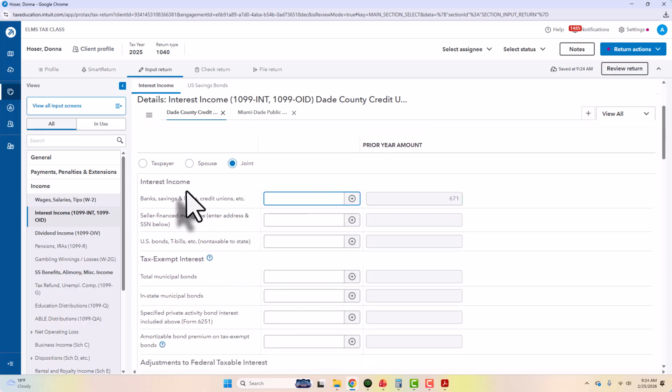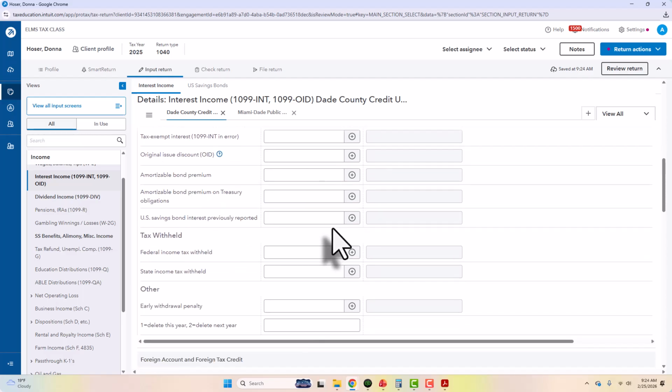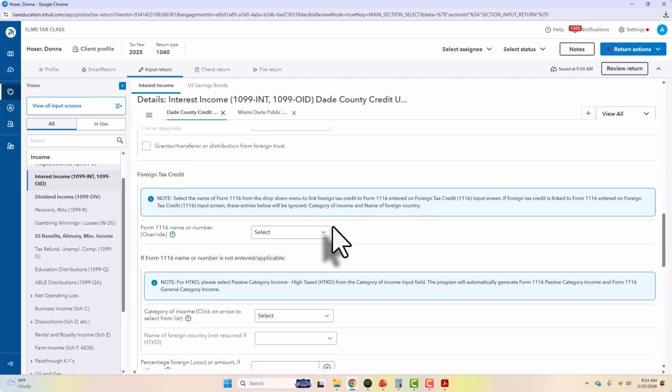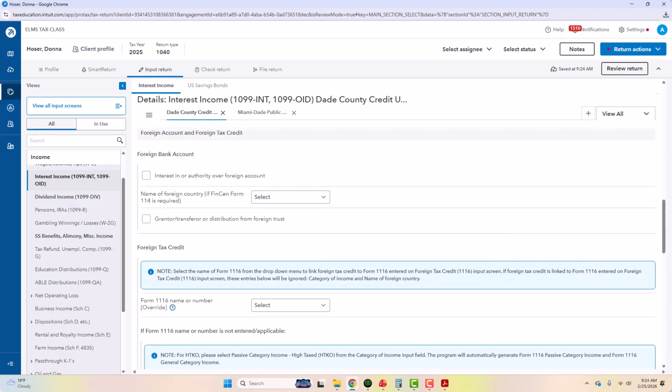And then interest income, box 1, interest income, you're going to put $696. That's because that's the taxable income held on this scenario, right? All right. So that is that form.